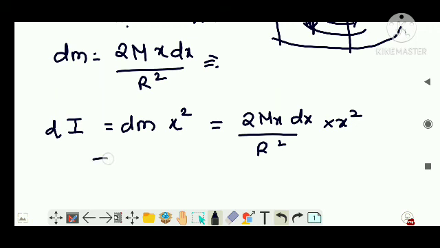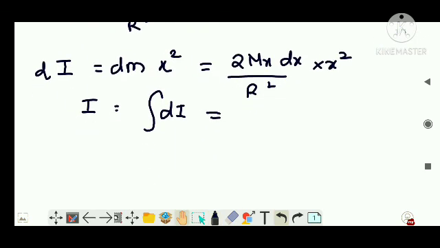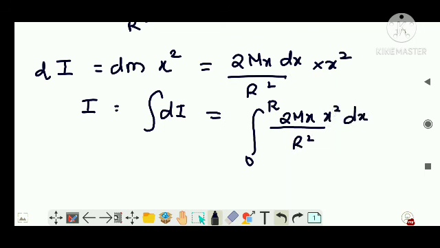So what is the total moment of inertia? It will be integrating the small unit of section. I'm going to integrate from the center to the outer radius, 2mx divided by r squared into x squared into dx.